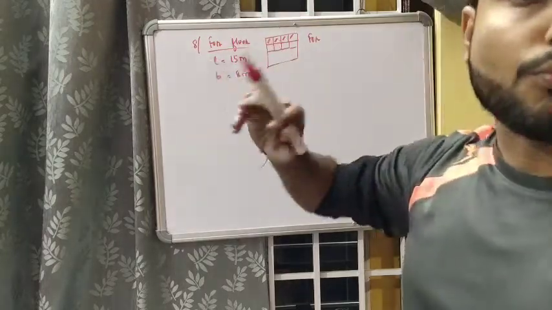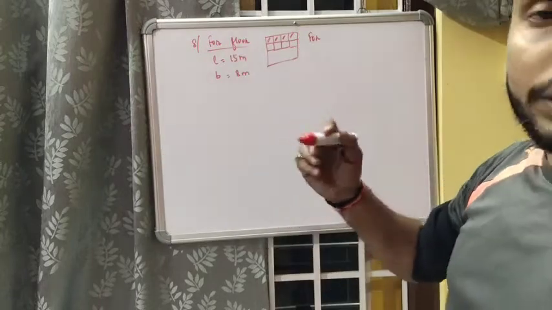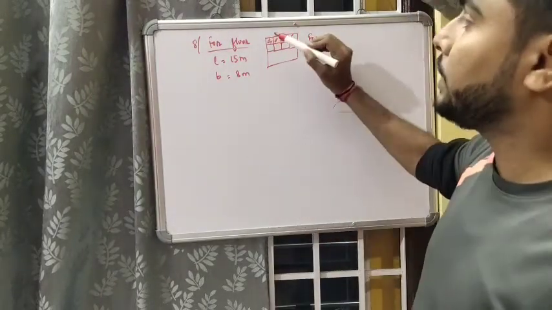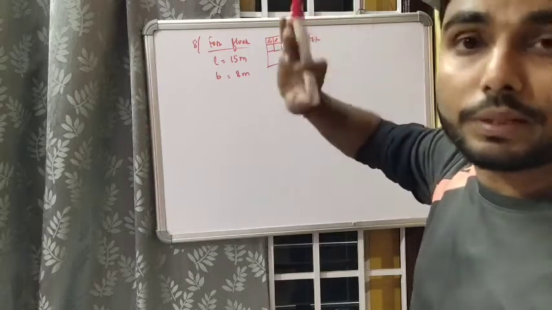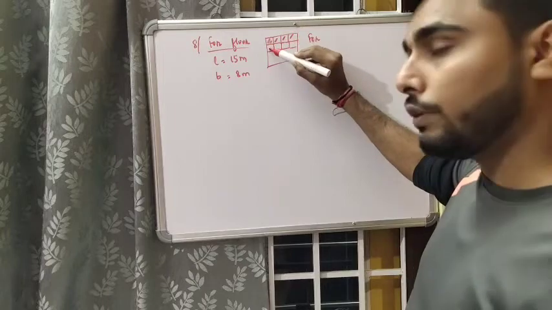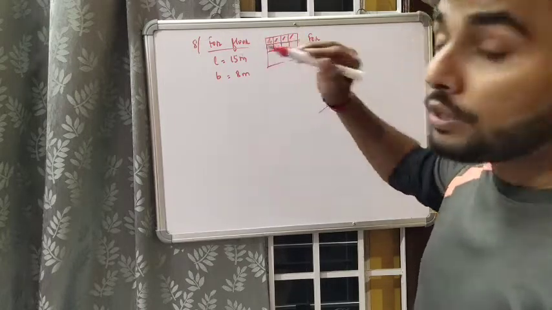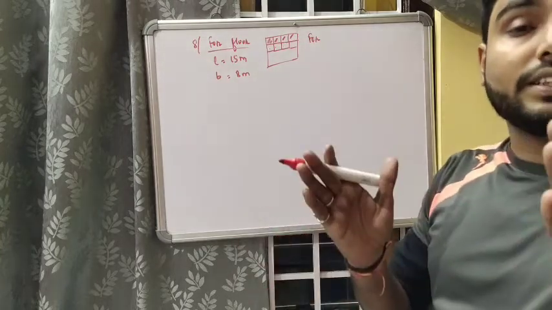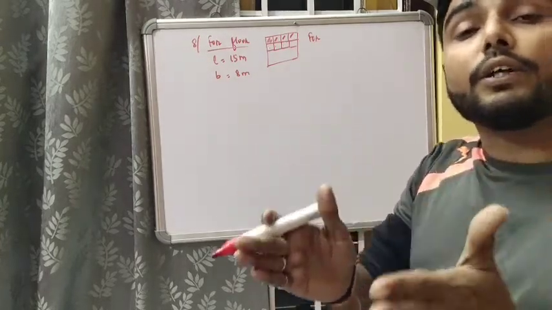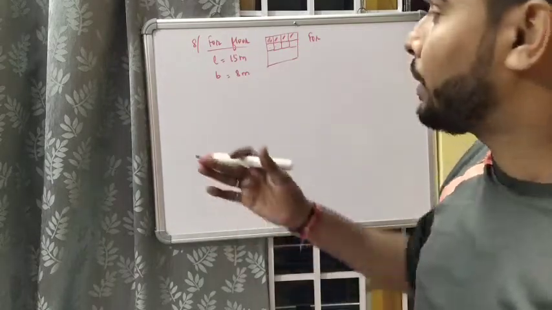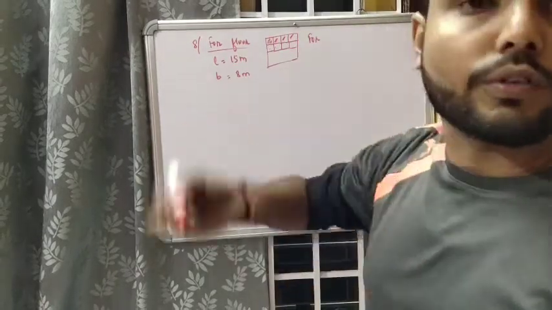How many times? We have to find that. The number of times this area repeats will be the number of tiles. Suppose a tile has an area of 4 meter square: 4 meter square, 4 meter square, 4 meter square, again 4 meter square. How many times it repeats will fill the whole space. That means basically the area of the floor is getting divided into the area of smaller tiles. So by dividing, you can get the number of tiles.